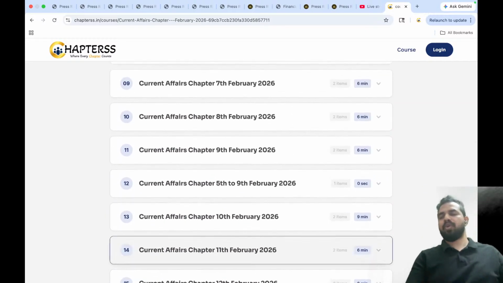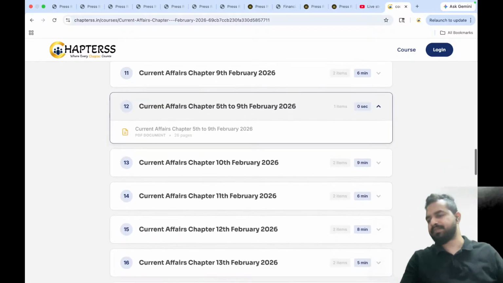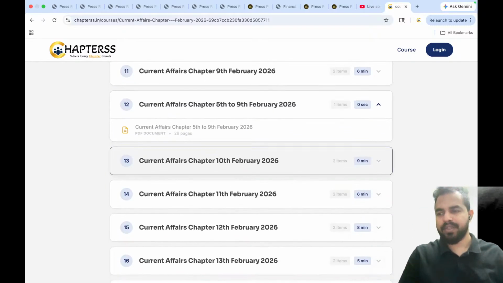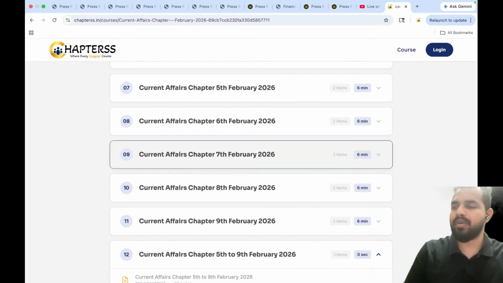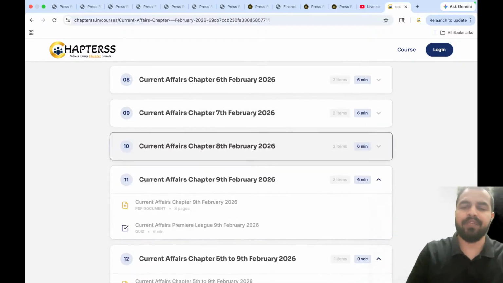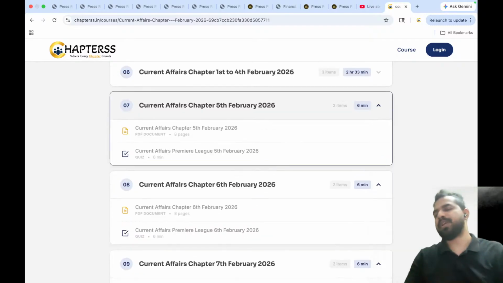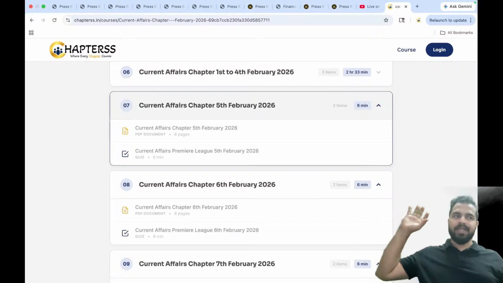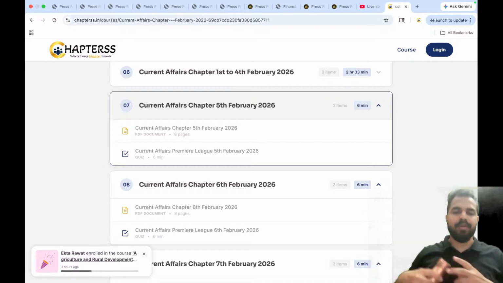So we are providing you all these areas. The 5th to 9th February is already there, right? Just go there and revise the PDF and solve the quizzes. The daily quizzes include the 9th February quiz, 8th February, 7th February, 6th February, and the 5th February quiz here. Clear, everyone?